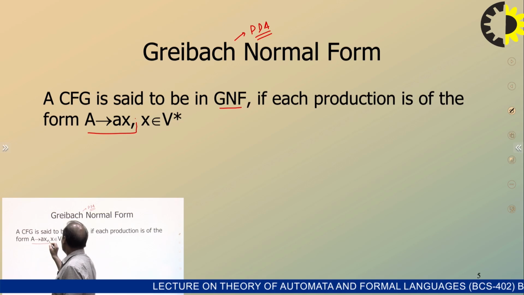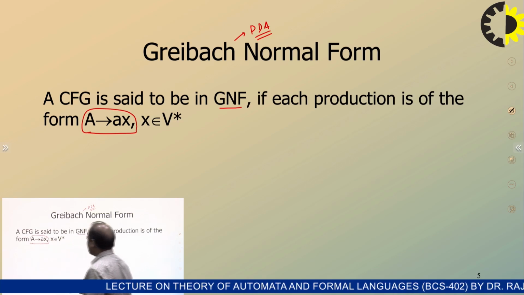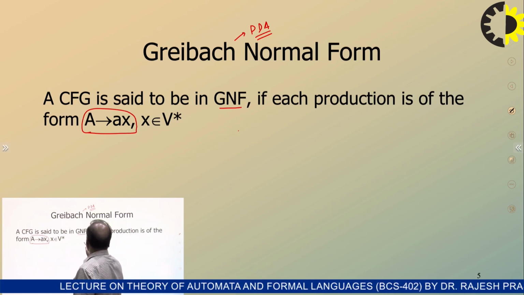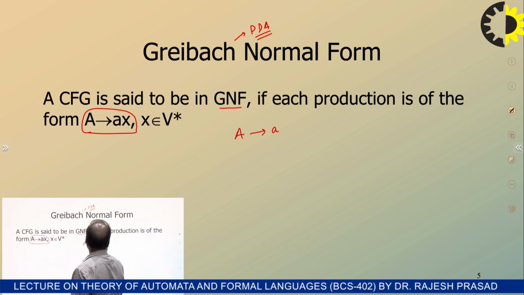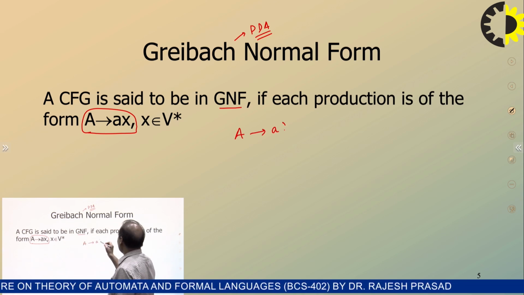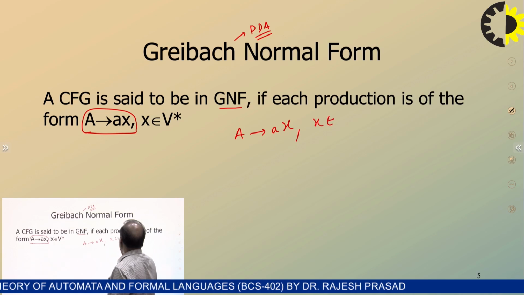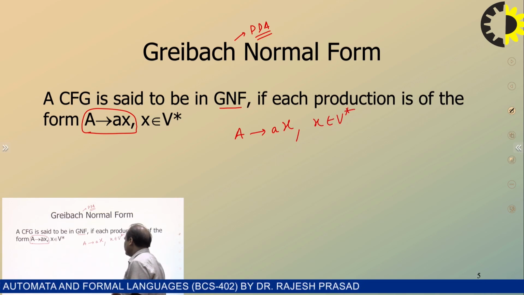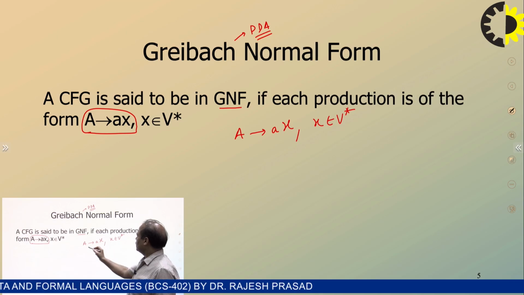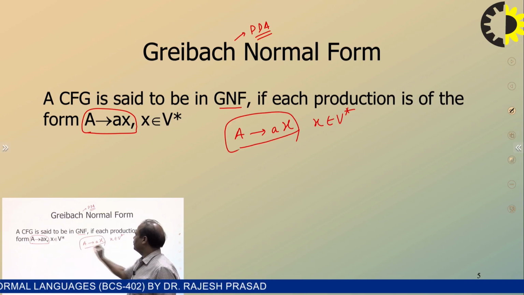A CFG is said to be in Greibach normal form if each production is of this form. This is the restriction on the production: a non-terminal derives a terminal followed by any number of non-terminals. This can be null also, but this is the restriction on the production rule.